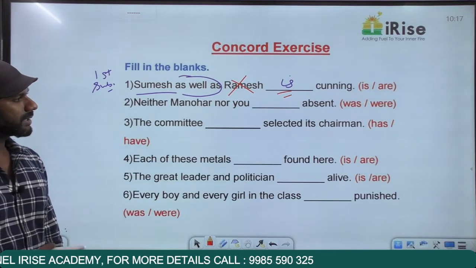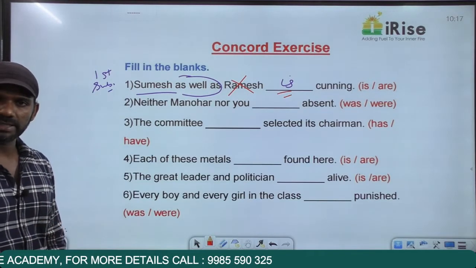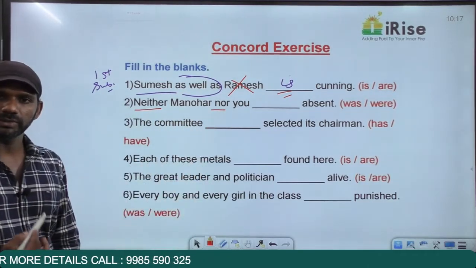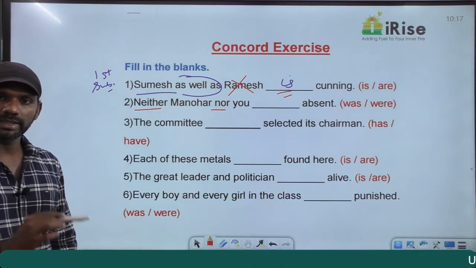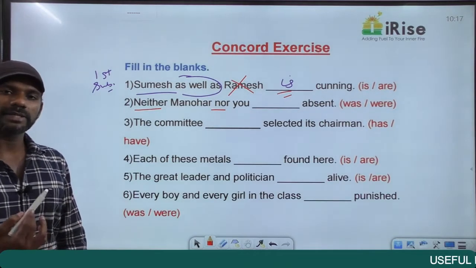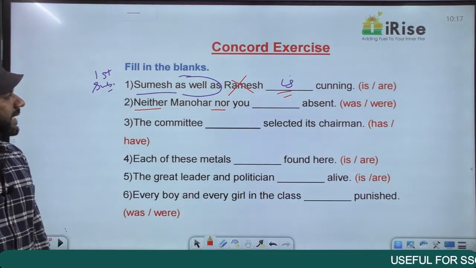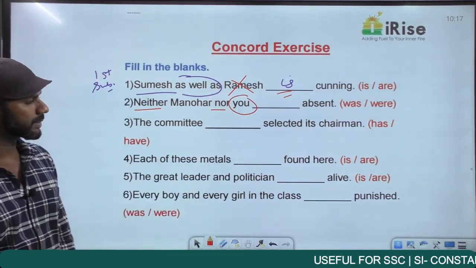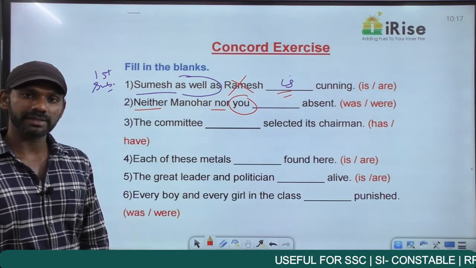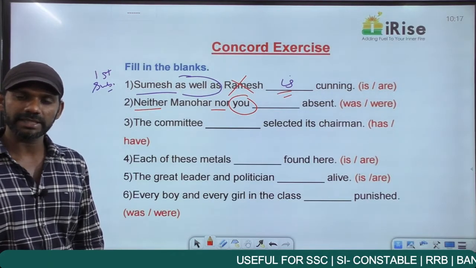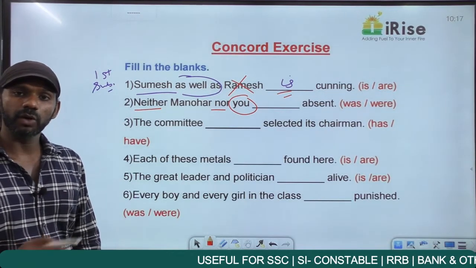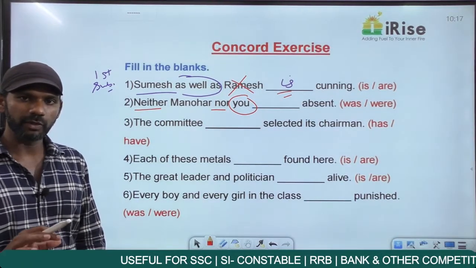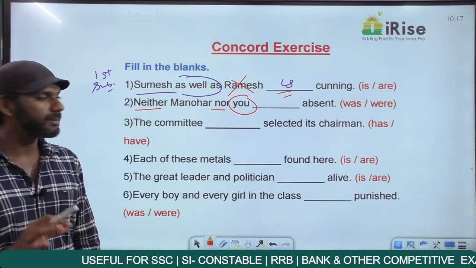Neither Manohar nor you dash present. Either or, neither nor, not only but also, the rule we discussed: focus only on the second subject. The verb depends only on the second subject. The second subject here is you. So we need to focus only on this subject, you. Now as I told you, in the exceptions regarding subject of agreement, with you, the verb must always be plural. We can never find a singular verb with you. No matter what, in all the cases with you, the verb must be plural.